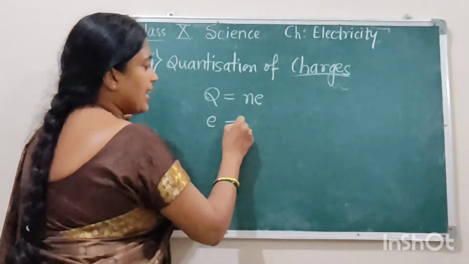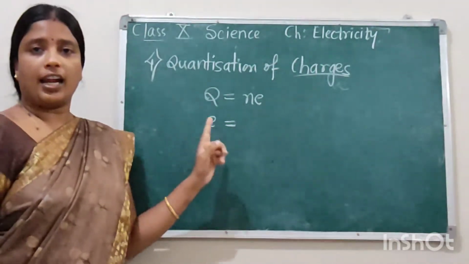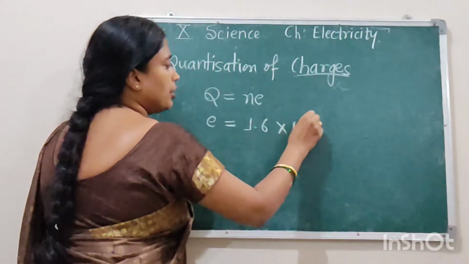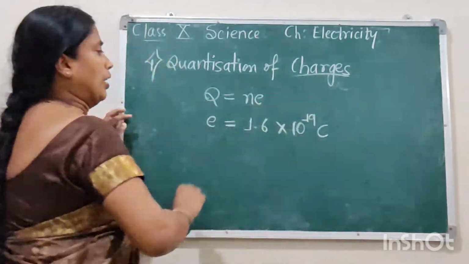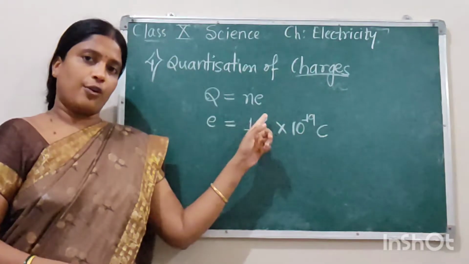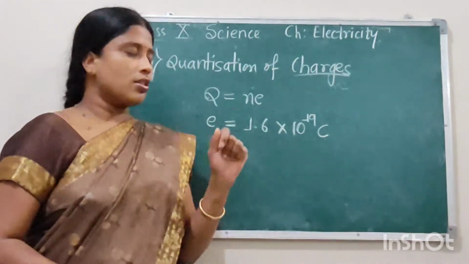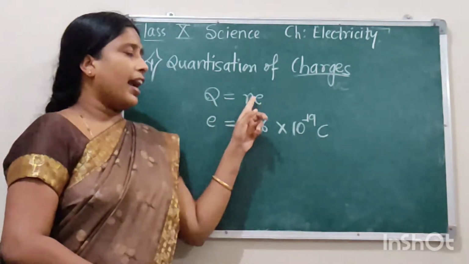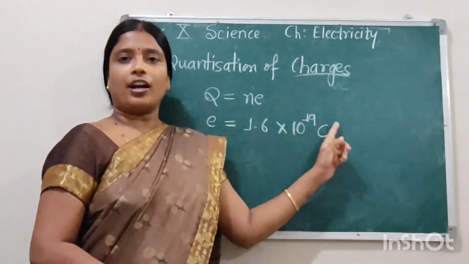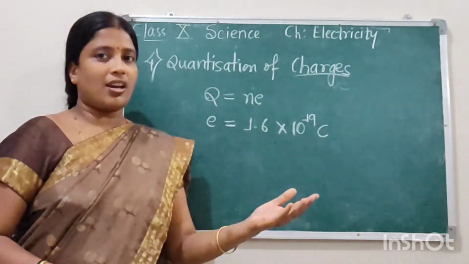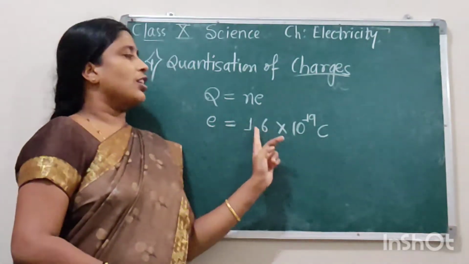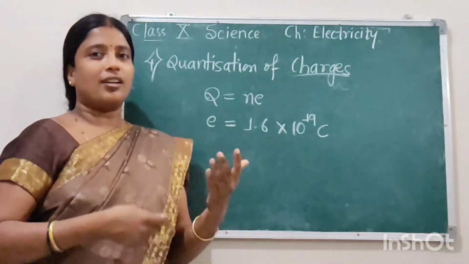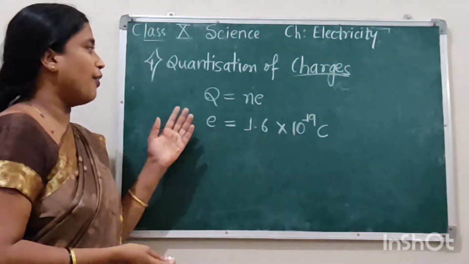The value of charge on an electron is 1.6 into 10 to the power negative 19 coulomb. So the total charge can be calculated. Let us say if there are 5 electrons, the total charge constituted by 5 electrons will be 5 into 1.6 into 10 to the power negative 19. If there are 1000 electrons, it will be 1000 into 1.6. This can never be half into 1.6 or a decimal, but will always be an integer.